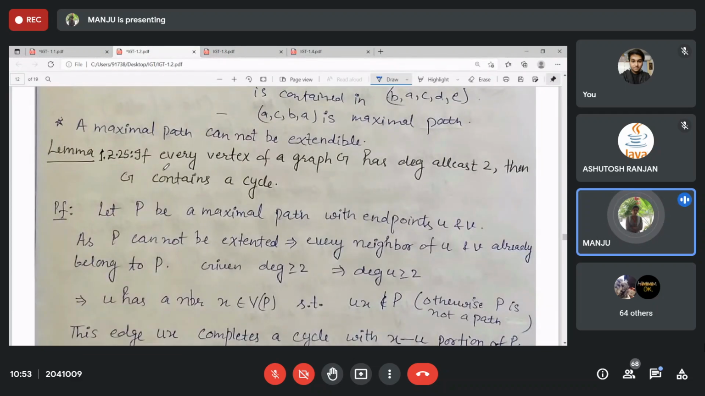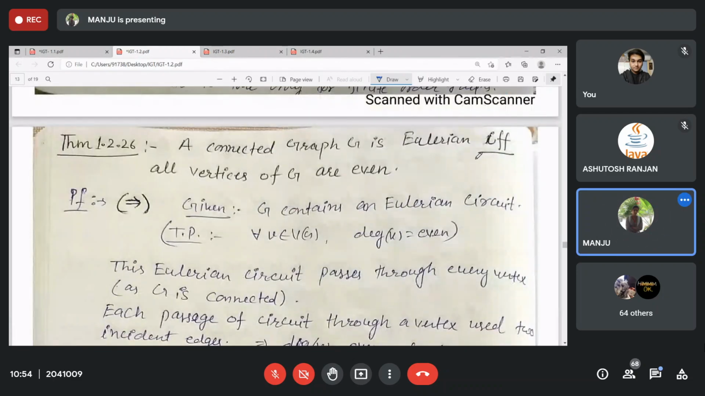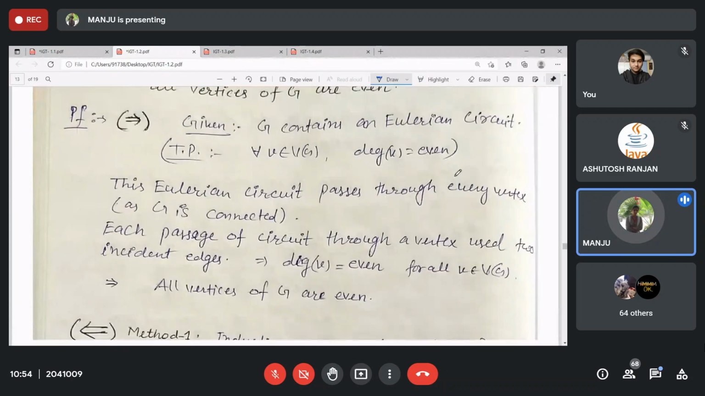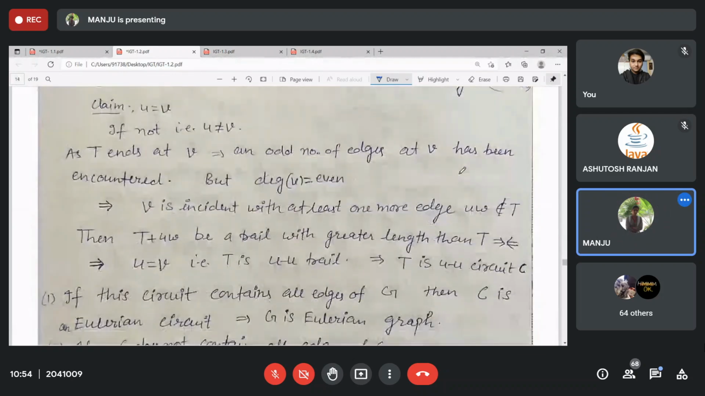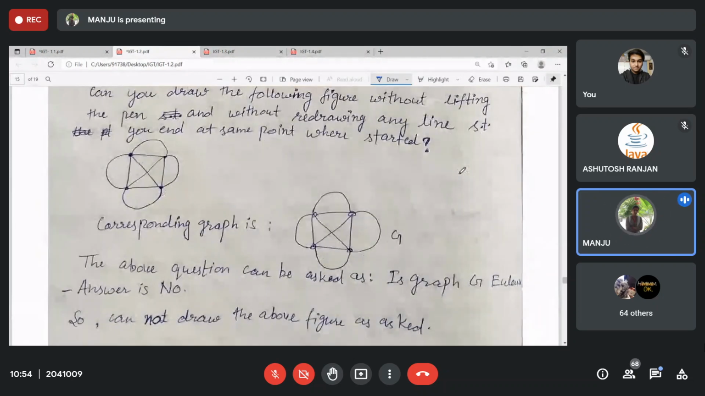That means it is not contained properly in any other longer path; it cannot be extended. So now you have this: if every vertex of a graph G has degree at least 2, then G contains a cycle. Obviously, whenever there are at least 2 degrees, you can take any 2 edges incident to this vertex, so that cycle formation occurs, right? This is done. Eulerian if and only if all vertices are even. Yeah, that's it. Then we did the convex bridge problem.